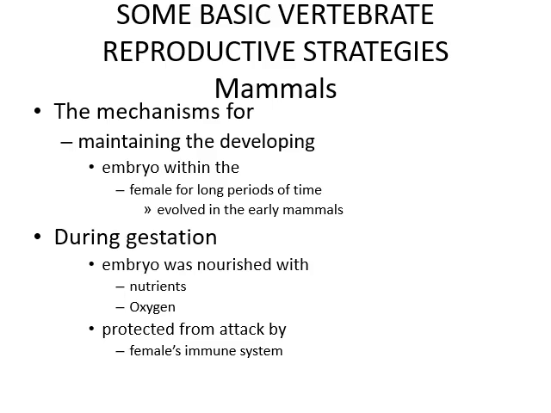During gestation, the embryo is nourished with nutrients and oxygen and protected from attack by the female's immune system. When the embryo grows inside the body, there is definitely a chance that the female immune system will destroy the embryo, taking it as an antigen, but the female immune system is suppressed and the embryo develops inside the female.